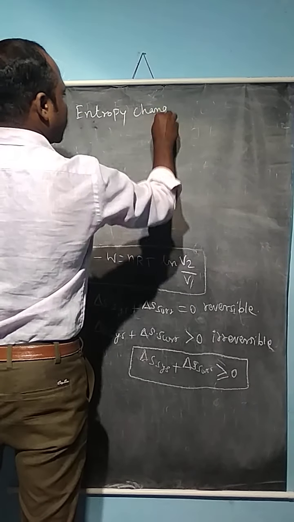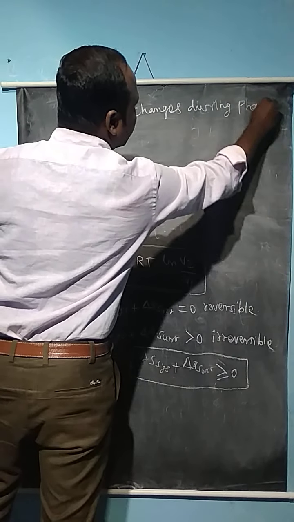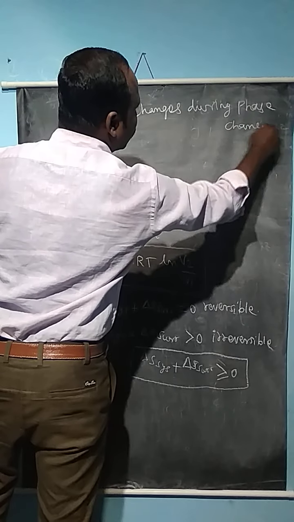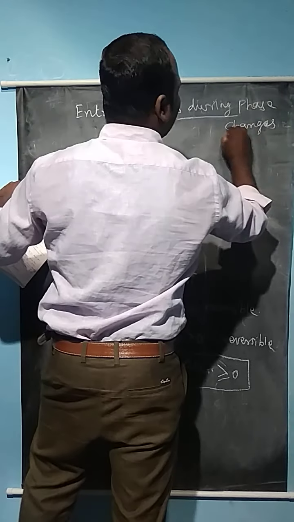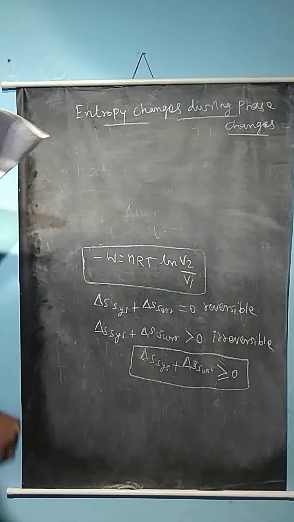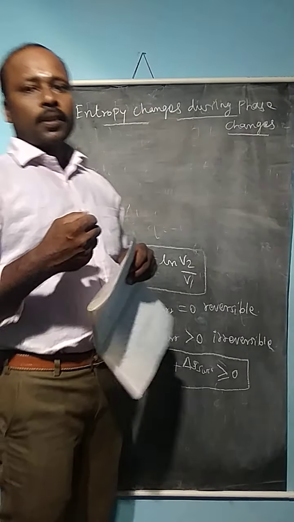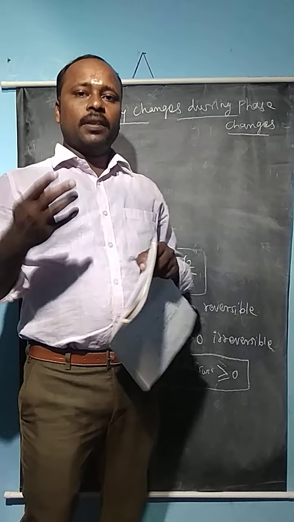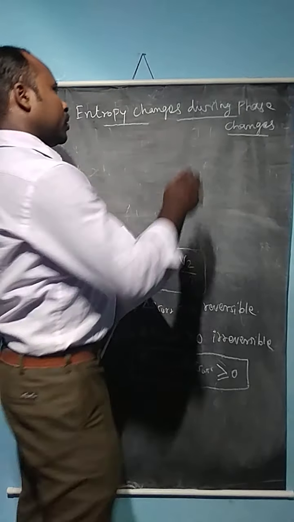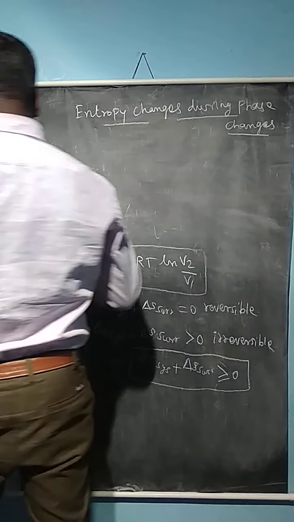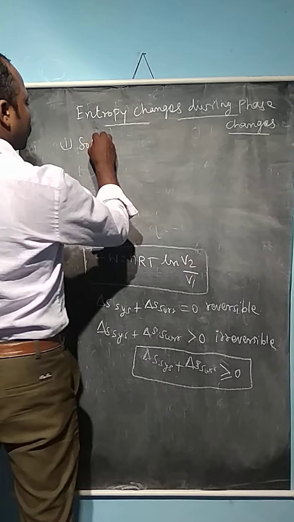Entropy changes during phase changes. So what is the meaning of phase? A phase is a different physical part of a particular substance. That means if you consider a water molecule, it has three phases: solid phase, liquid phase, and vapor phase. There are three phases available, but first consider the change from solid to liquid.